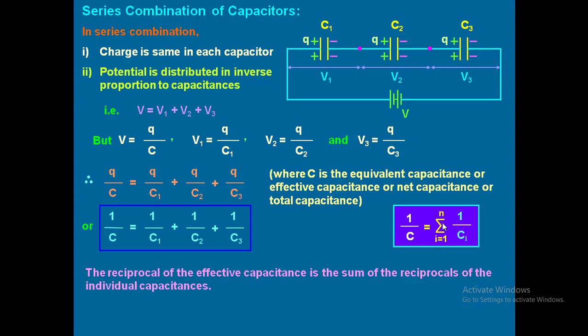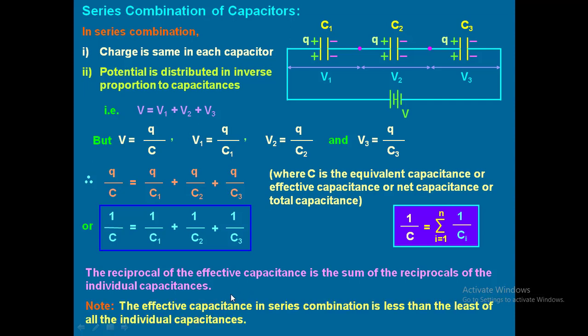So the reciprocal of the effective capacitance is the sum of the reciprocals of the individual capacitances. That is the statement for this representation. Note, the effective capacitance in series combination is less than the least of all the individual capacitances. So whenever capacitors are connected in series, the total capacitance will be less than the capacitance of the smallest capacitor. It will be very, very less. Understood this one?